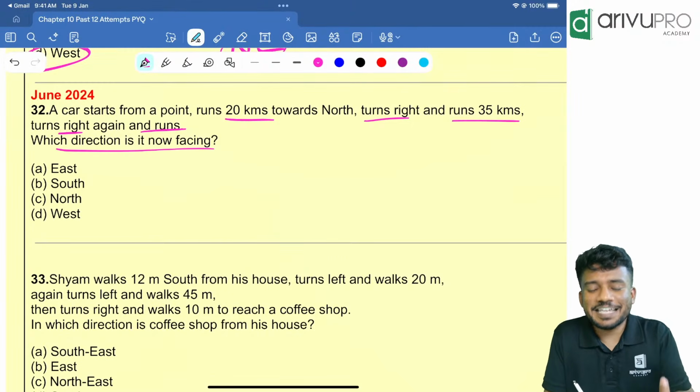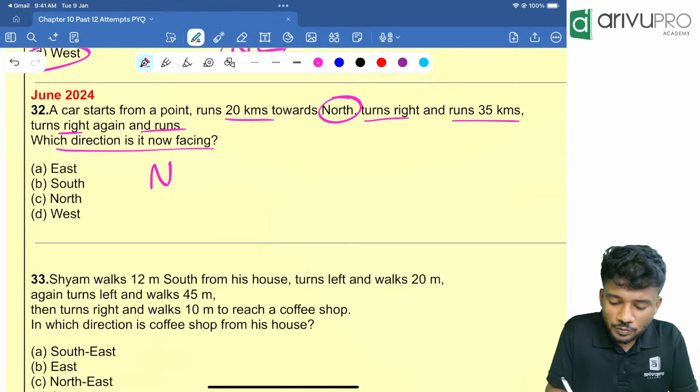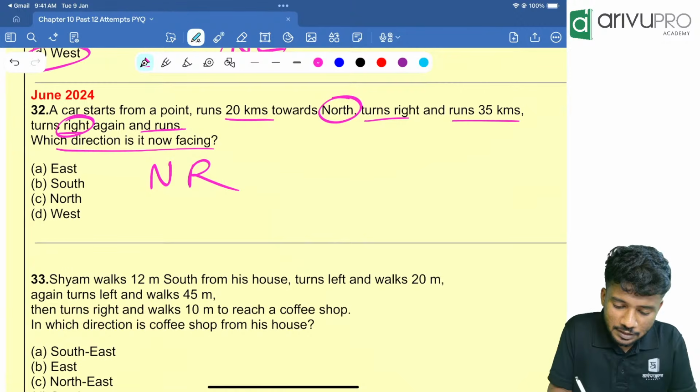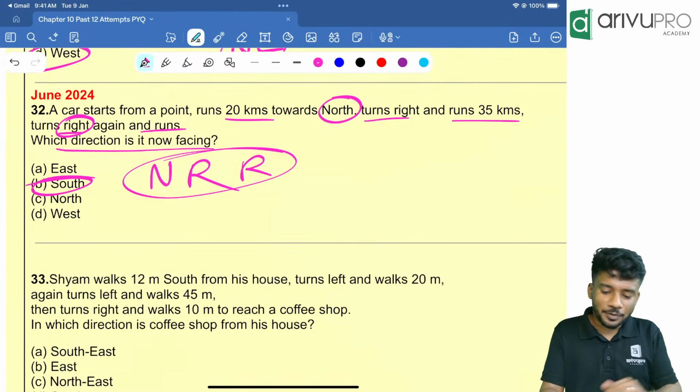Very easy. Same type of question. A car starts from a point, that means north. Then the initial direction is what? Towards north. Then it took a right turn. So north right means what? It will become the opposite. Answer is what? South. Got the point? Understood.